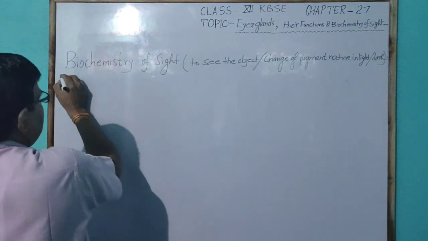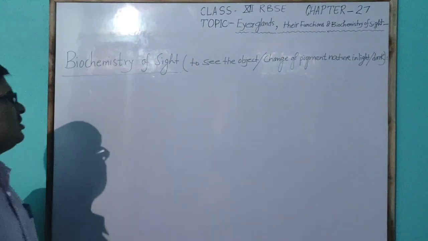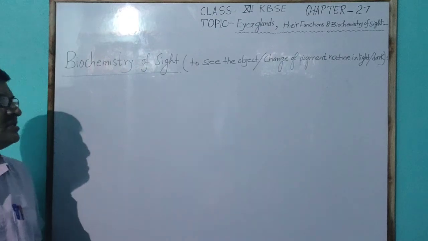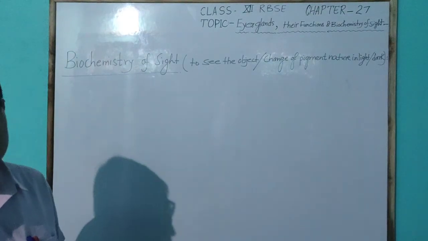This is the important point, biochemistry of sight. Sight means to see the object.